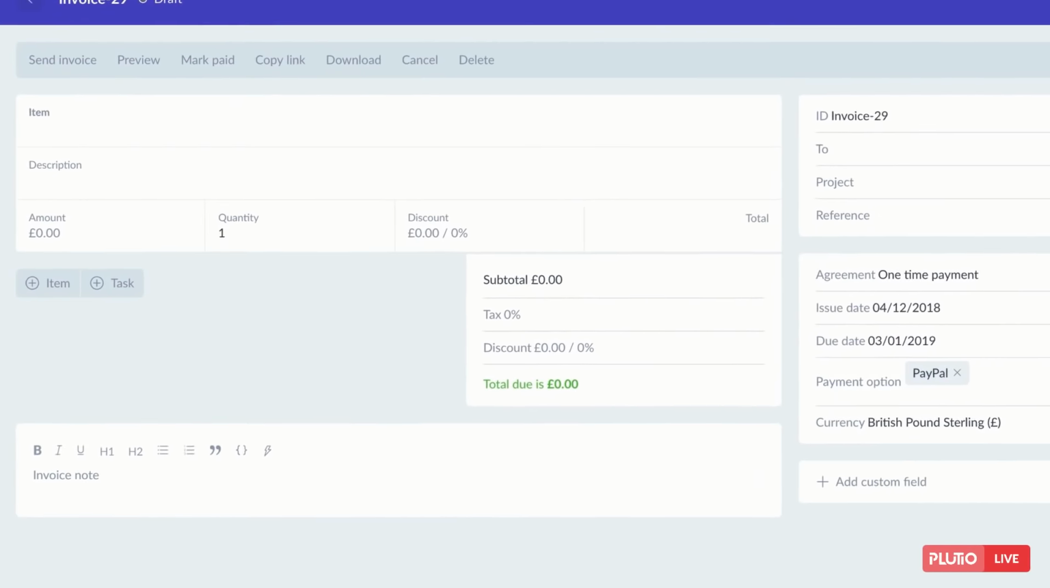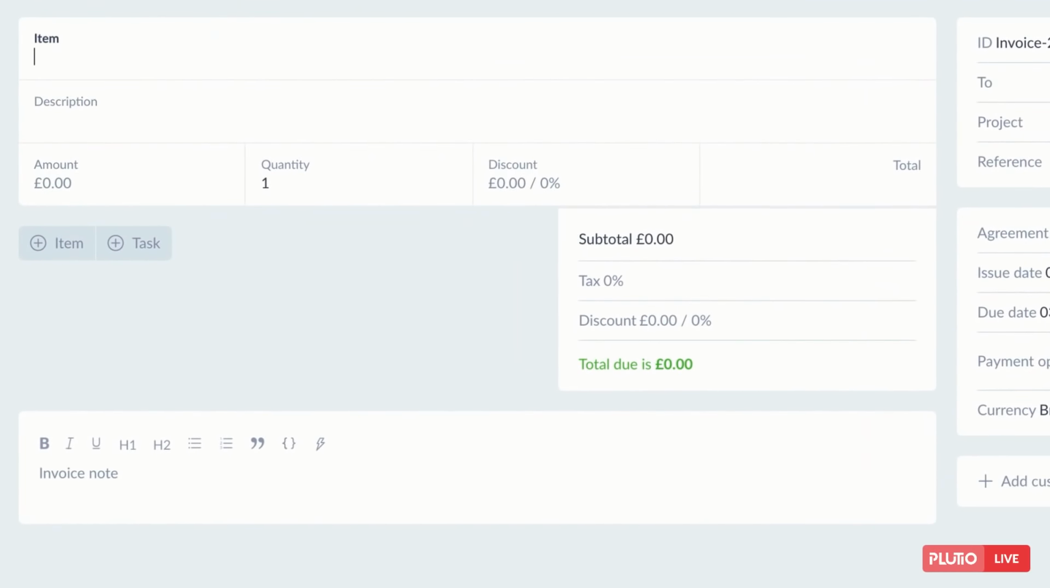Let's go ahead and start by adding an item. And you can expand on that item by adding a description. Then set the amount, the quantity if needed, and a discount. You can add a discount per item, or you can apply a discount to the invoice overall from the fee summary section right here.